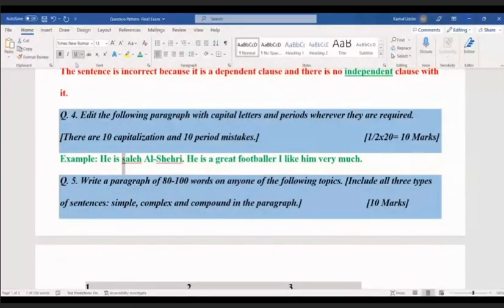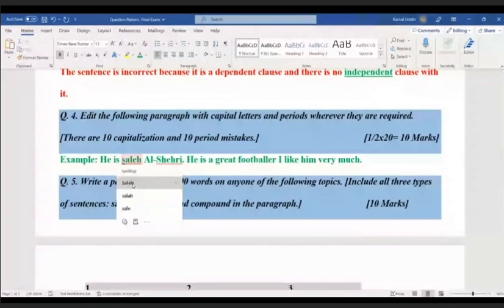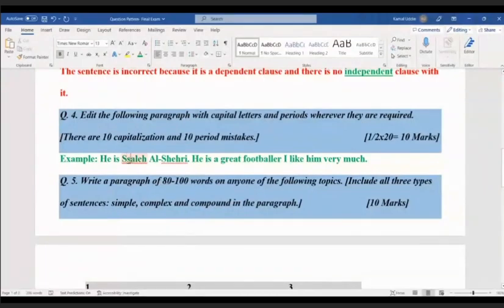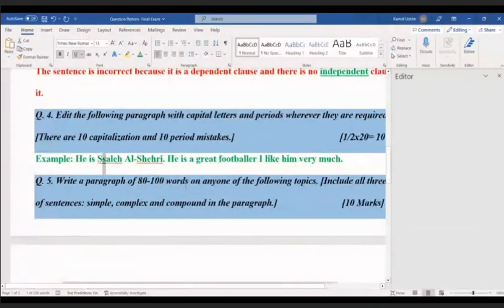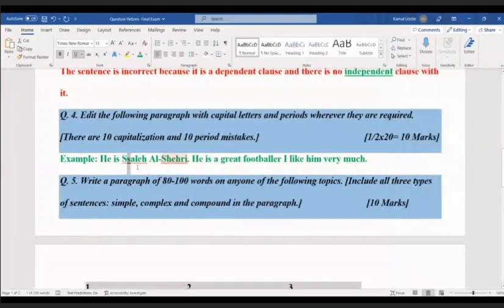So you underline it and then you will write capital S here. And the small s will be cut.